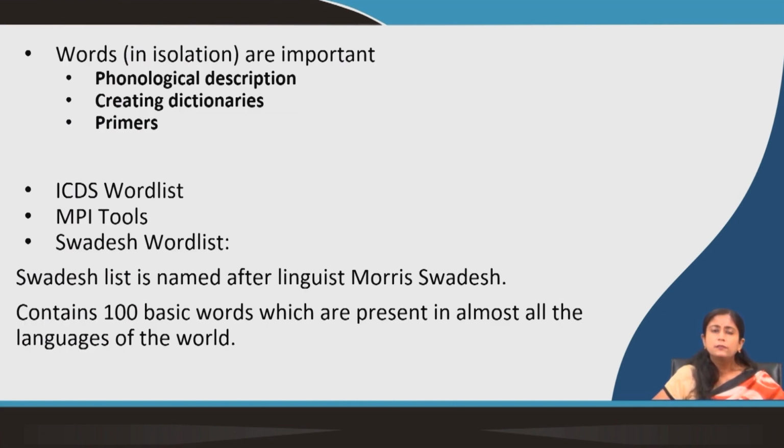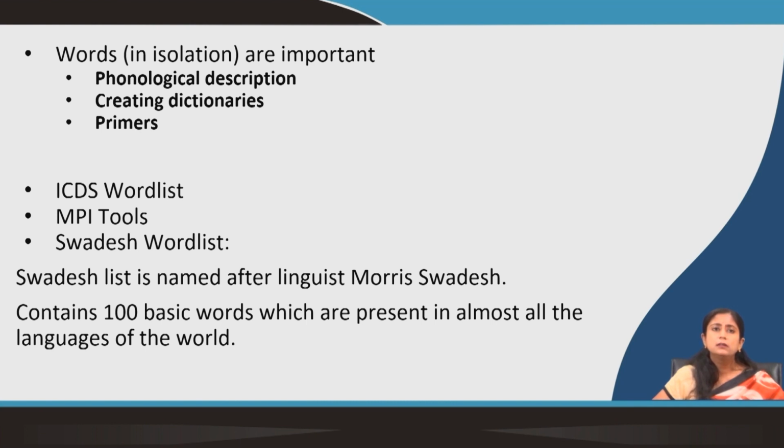It is important for collecting words, because for phonological description it is important to collect the words in isolation. For creating dictionaries and primers, these are very helpful. So, when one starts working in a field or collecting data, one generally starts with a basic word list. Because collecting words is important, there are different types of word lists available.